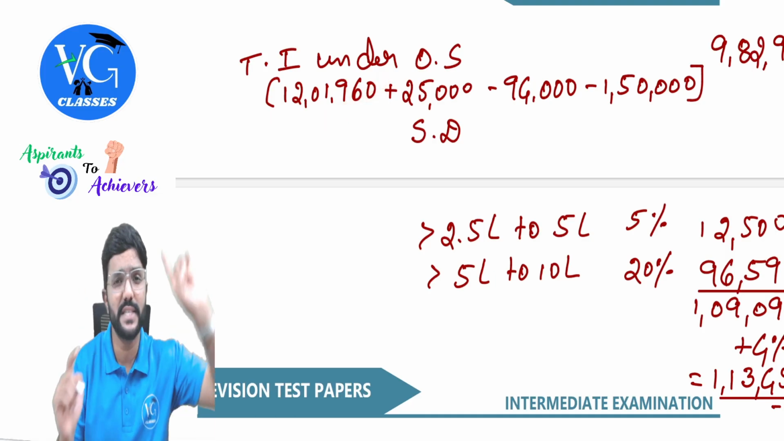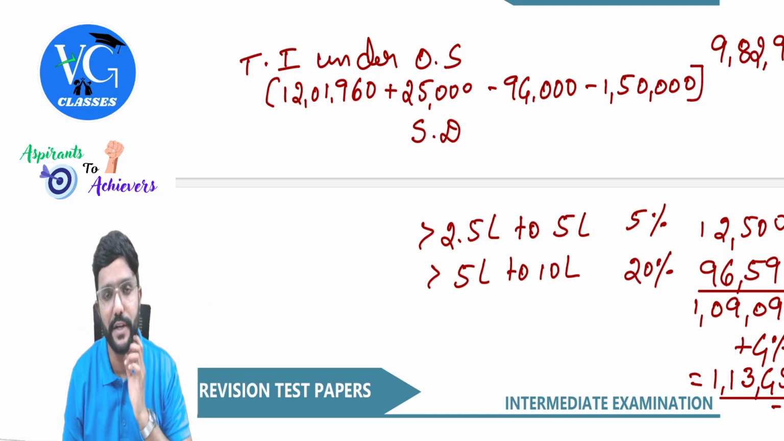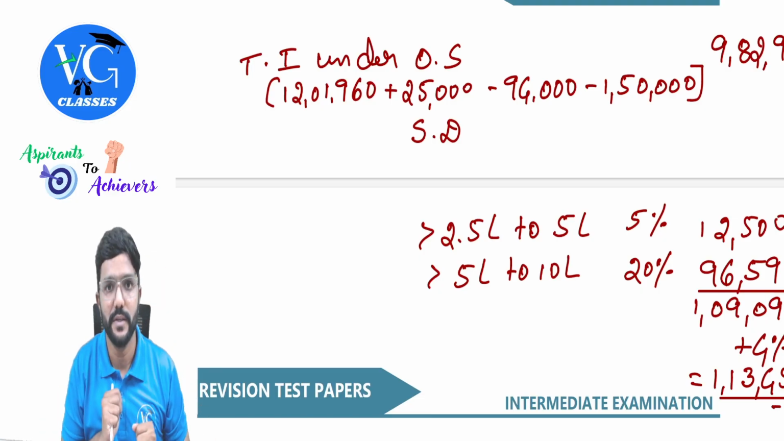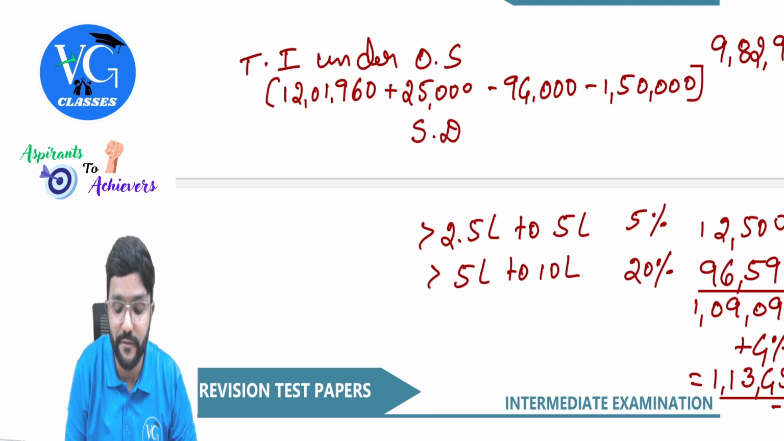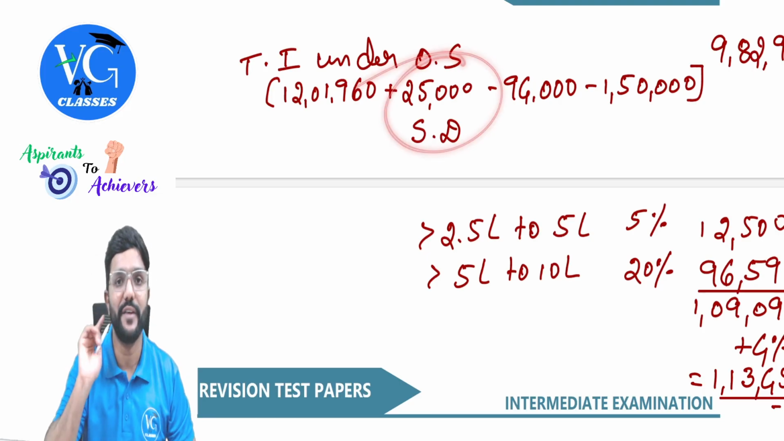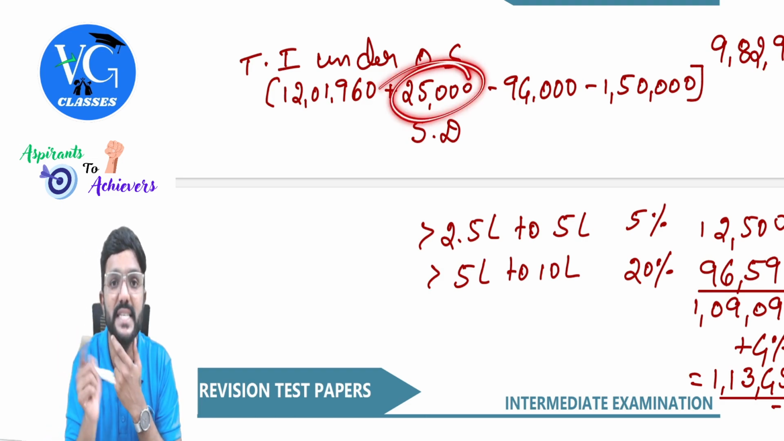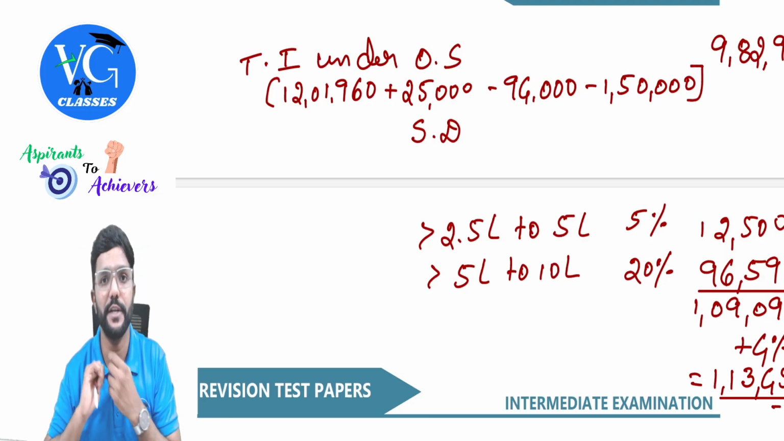12 lakh 1,960 is the salary income under the default regime. But under default regime, we claim standard deduction of how much? 75,000. But under optional scheme, what is the standard deduction? 50,000. So I'm adding back 25. I'm adding back 25. Hope you understood. This is nothing but the excess standard deduction claimed under default regime.